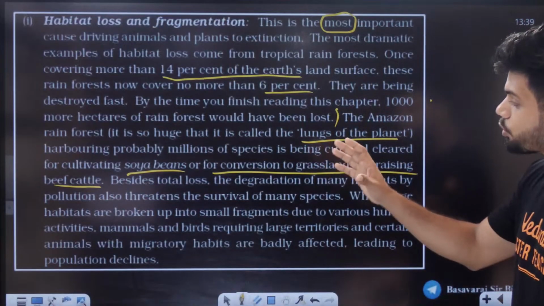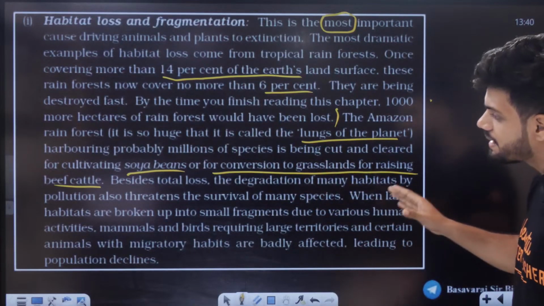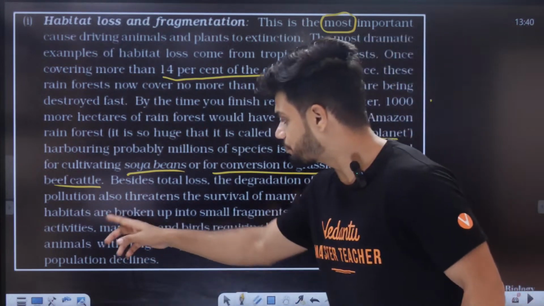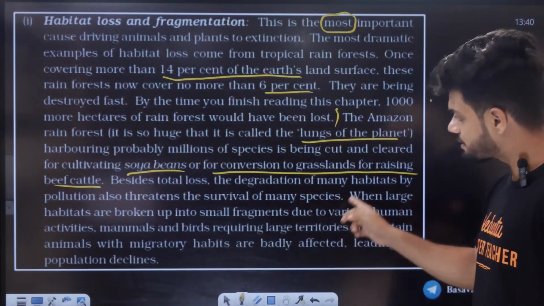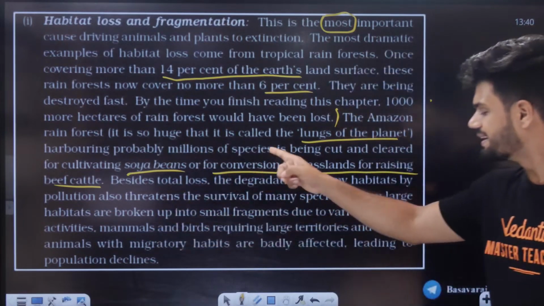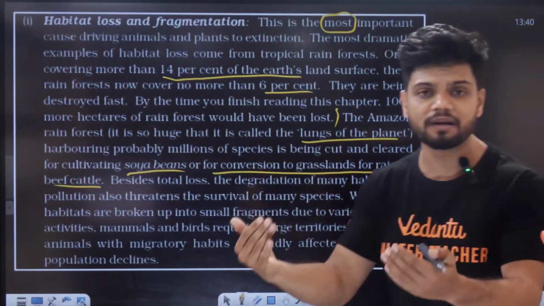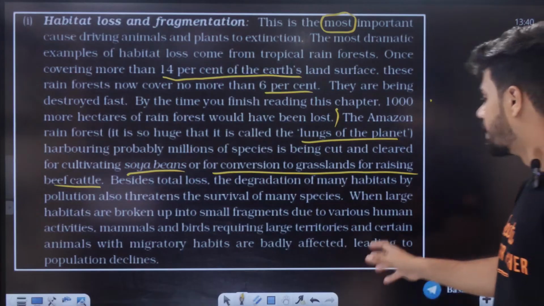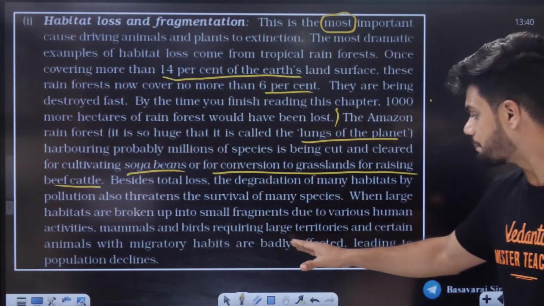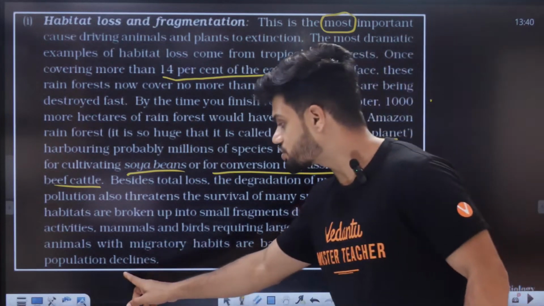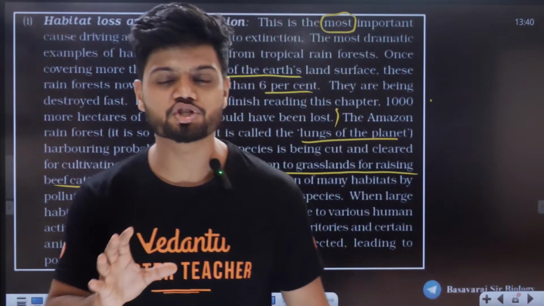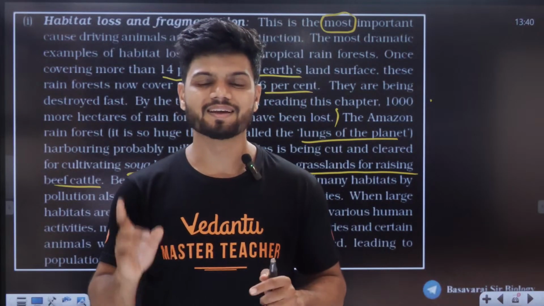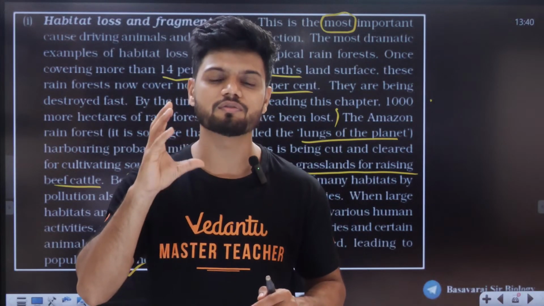Yes. Besides total loss, the degradation of many habitats by pollution also threatens the survival of many species. When a large habitat is broken up into smaller fragments due to various human activities, mammals and birds requiring large areas, like tiger and elephant, also disappear. Certain animals with migratory habitats are badly affected, leading to population decline or even extinction. So this is the most important cause of loss of biodiversity: fragmentation and habitat loss.